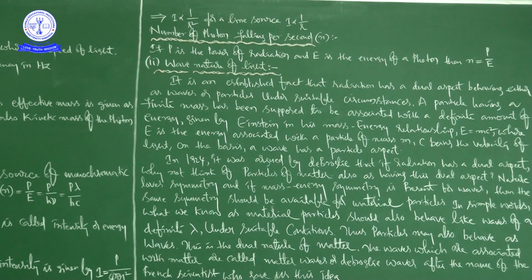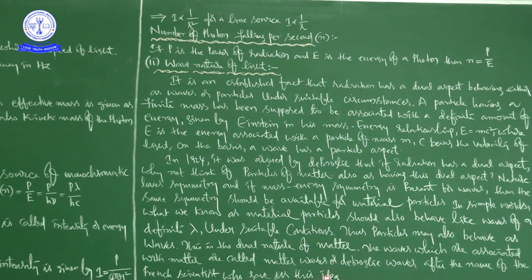That is what he is saying clearly: what we know as material particles should also behave like waves of a definite wavelength under suitable conditions. This is the dual nature of matter.